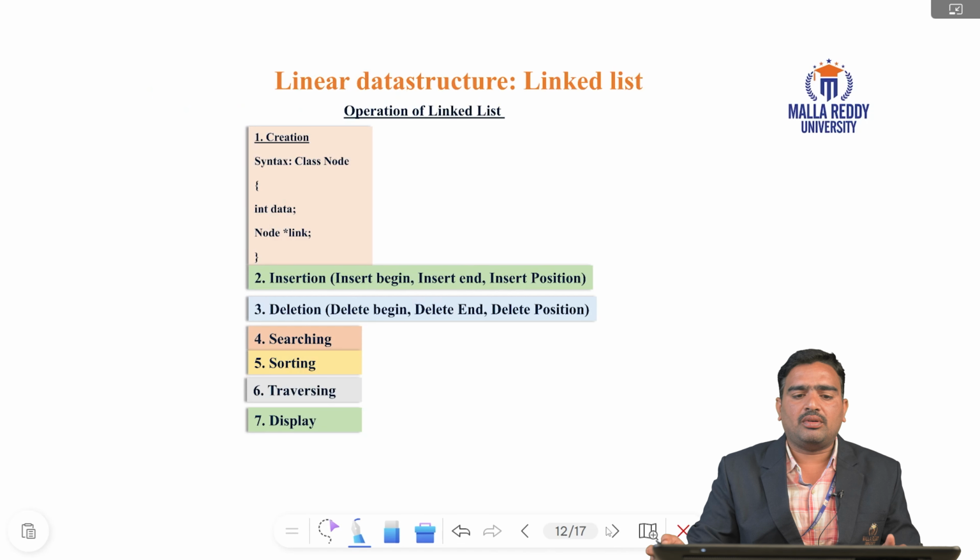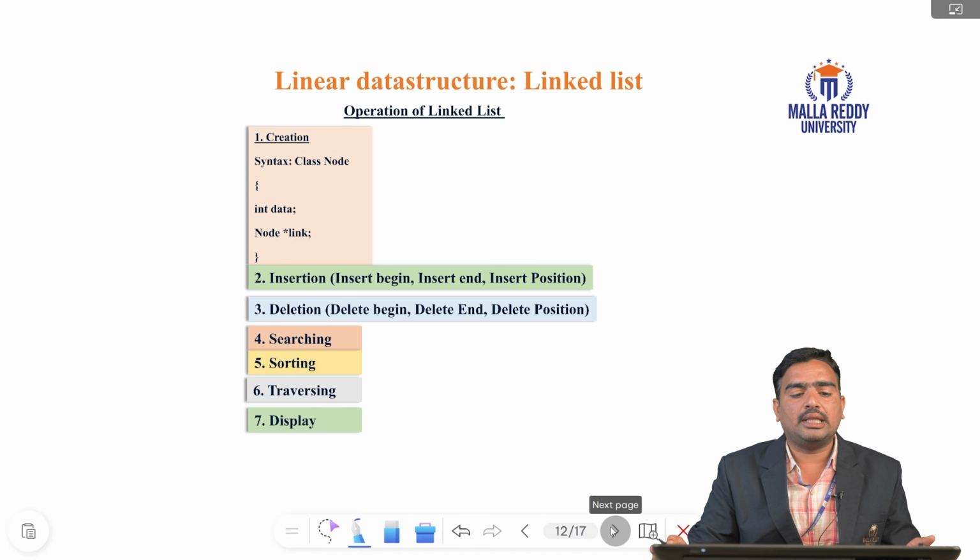What are the operations of a linked list? The operations are creation and insertion: insert begin, insert end, insert position, deletion begin, deletion end, deletion position, and sorting techniques, traversing and display. These are the operations: searching for an element, sorting, traversing forward and backward, and displaying the elements of the linked list.